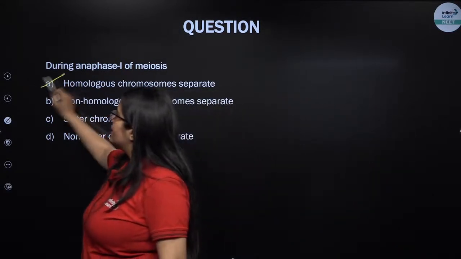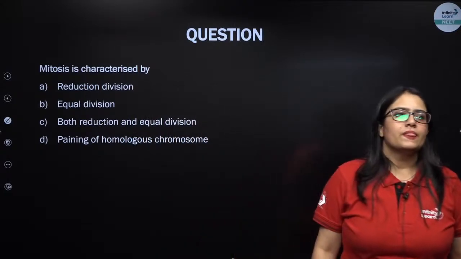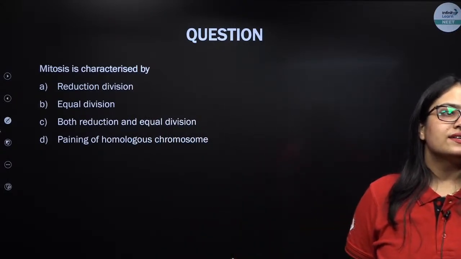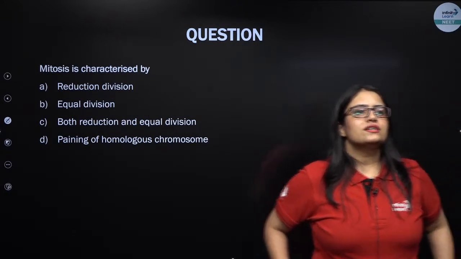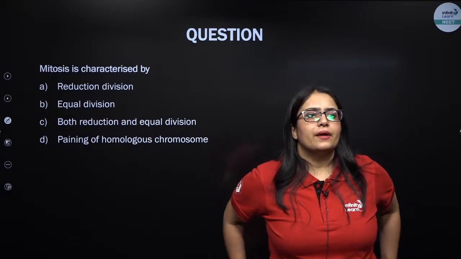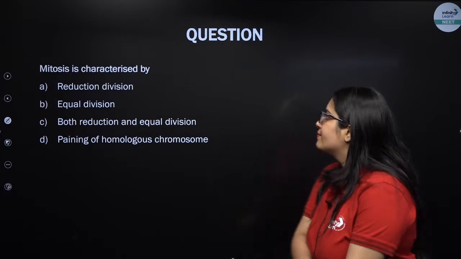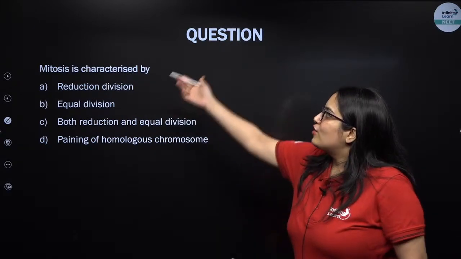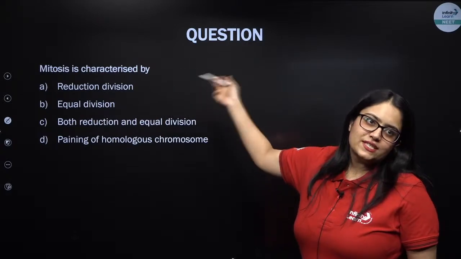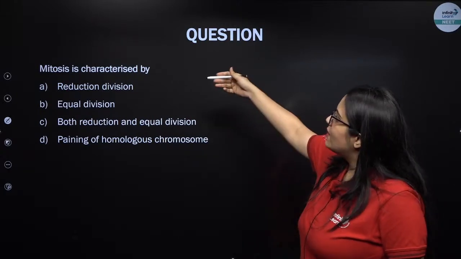That's it. Next question. Mitosis is characterized by. Come on everybody in the class. Meiosis is not written, mitosis is written.